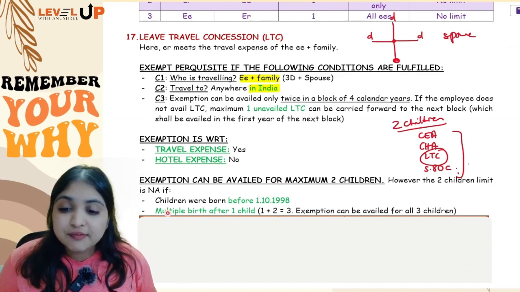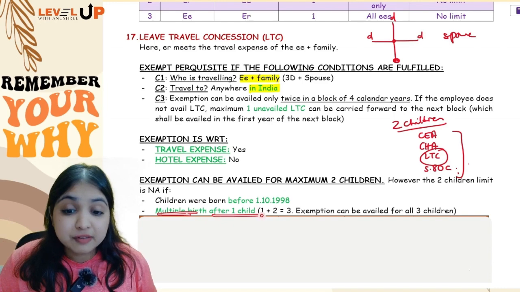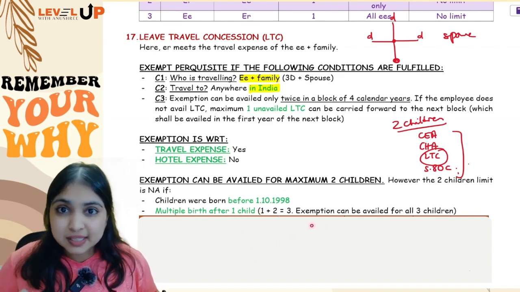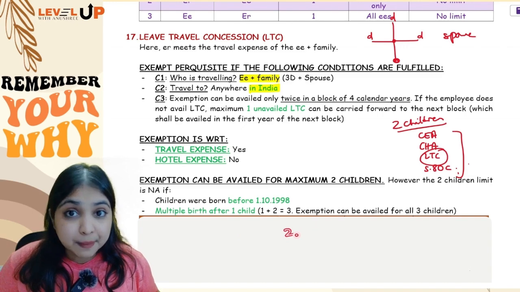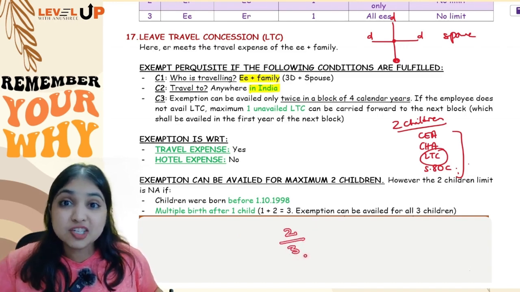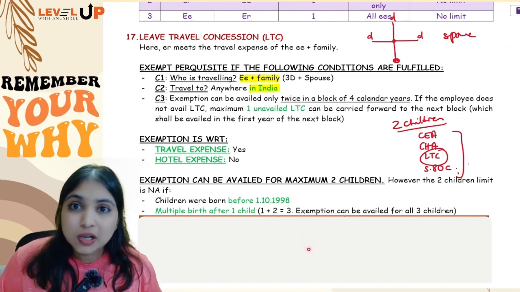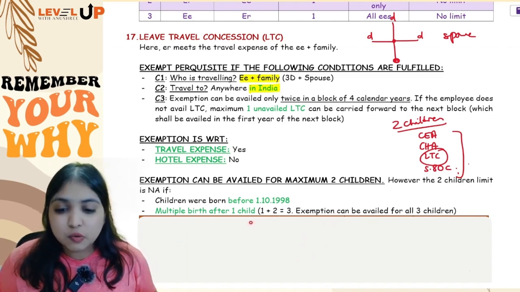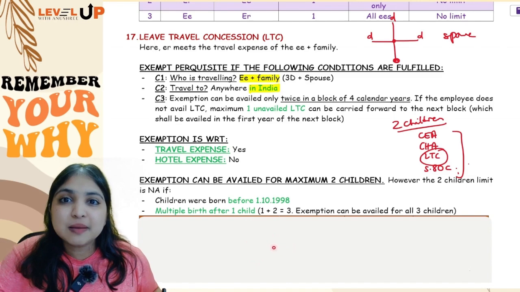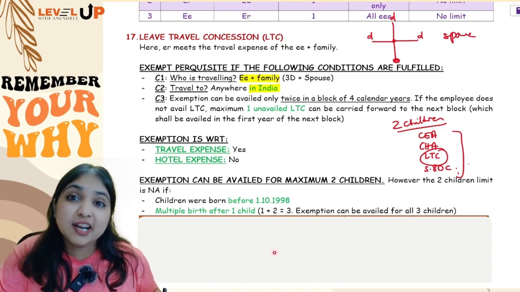Point number 2, if assessee is having multiple birth after 1 child, which means the first child is 1 single child, the second child is twins. So totally my assessee is having 3 children, guys. The first born is 1 single child, then assessee is having multiple birth after the first born. So totally your assessee is having 3 children. In such case, your exemption can be for all the 3 children. But if it is other way around, which means first born is twins, second born is 1 single child, totally your assessee is having 3 children, here exemption will be only for 2 children. For 1 child, it will be taxable.